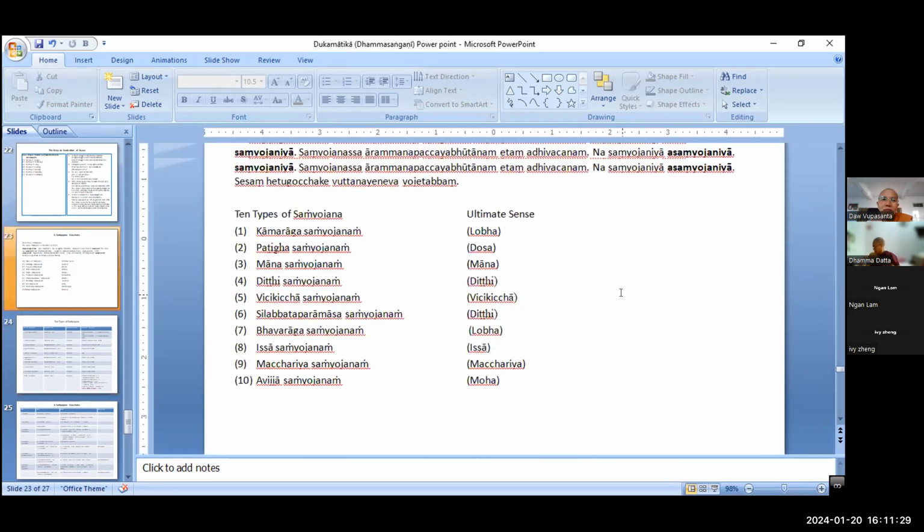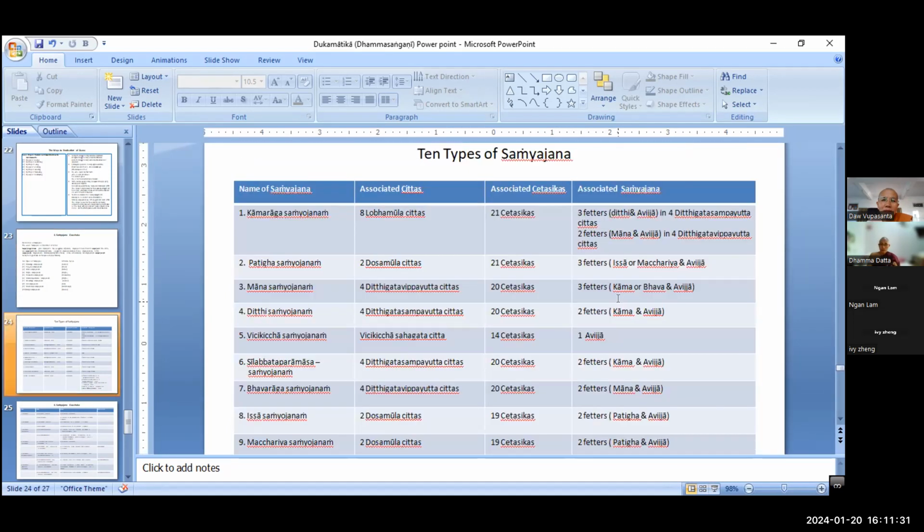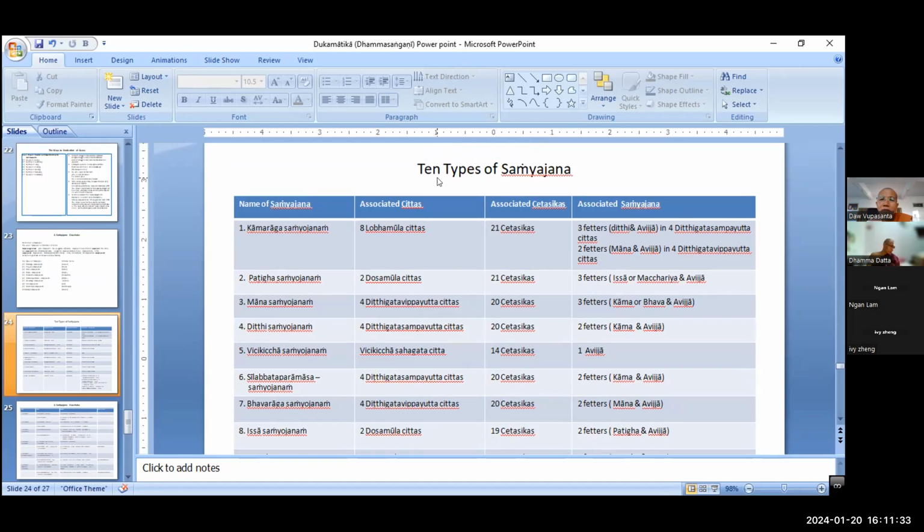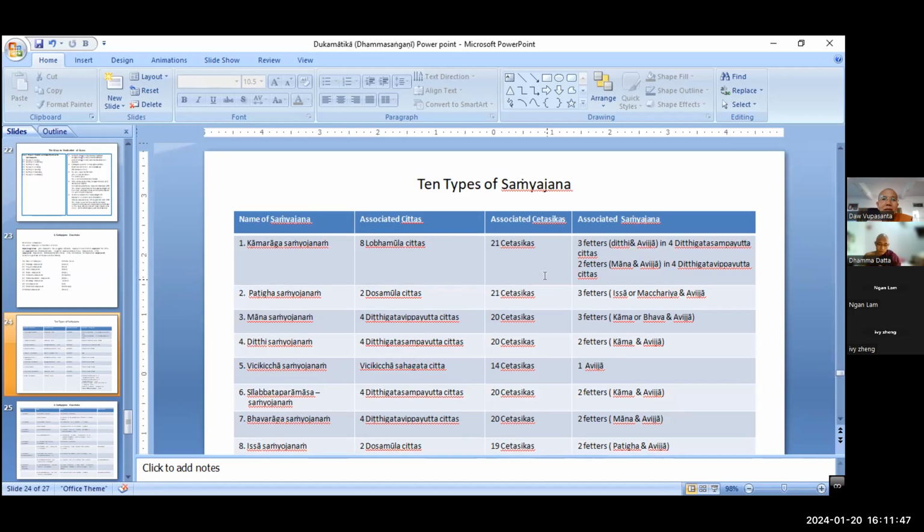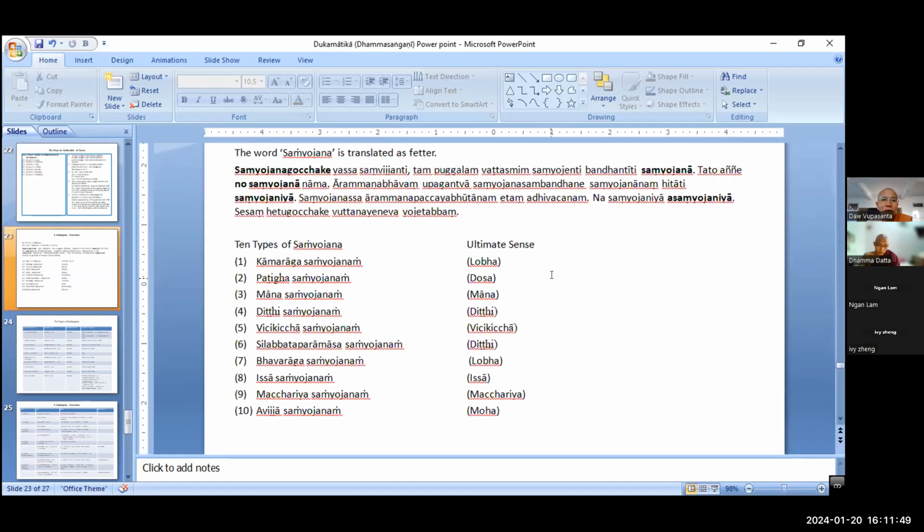I told you yesterday about the asava. In some places the Buddha uses akusala dhamma as samyojana, pointing out only the 8 akusala cetasikas, depending on the person's disposition. So you read it, right? Yesterday I told you: have you read the Sabbasava Sutta?